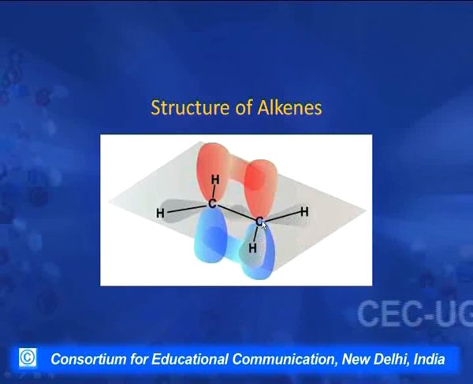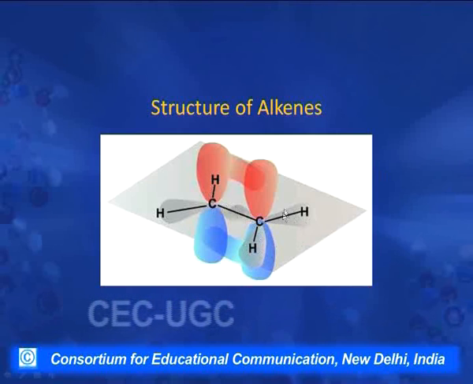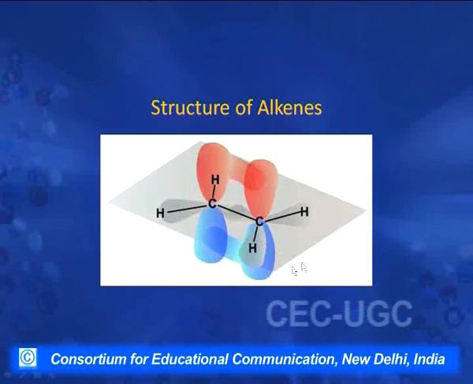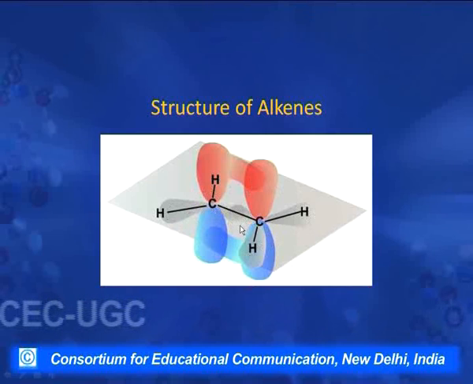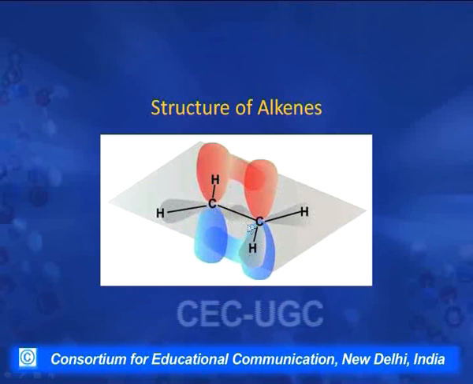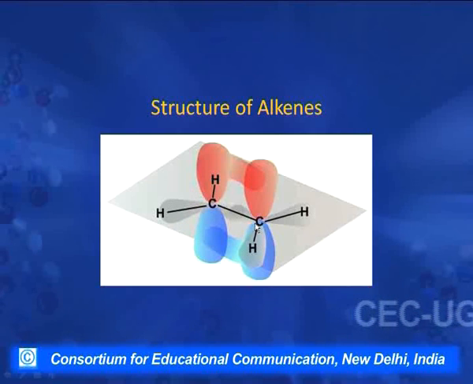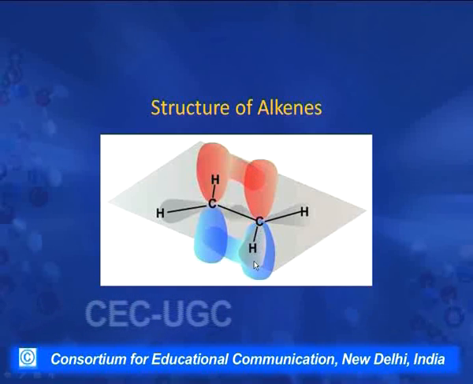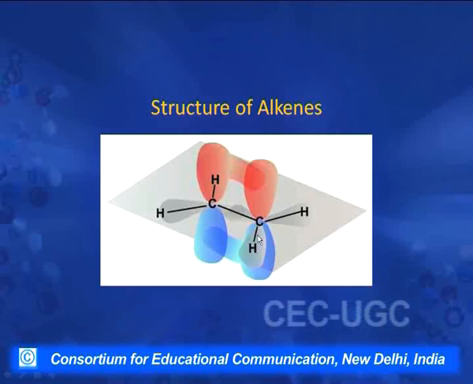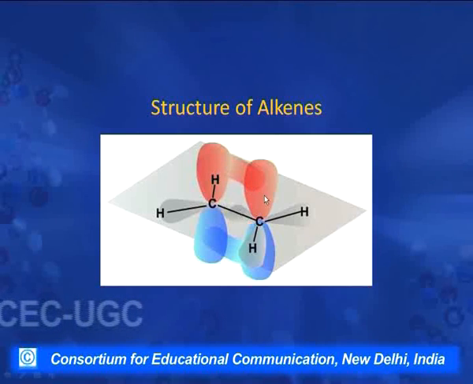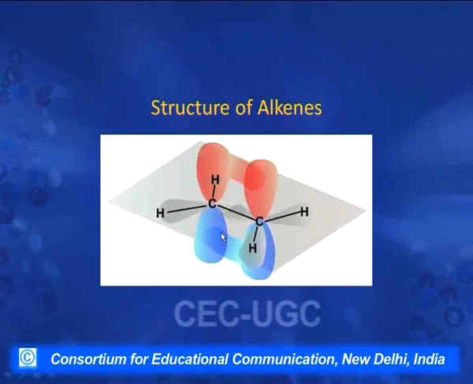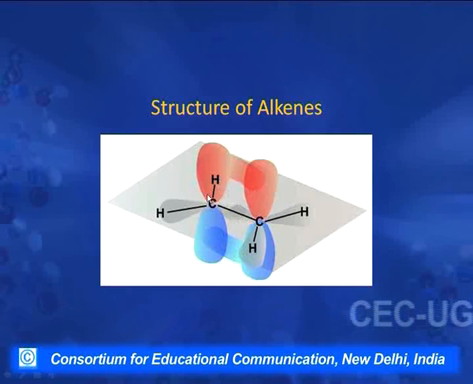But these 6 atoms, carbon, carbon and the substituent on this and the substituent on this, come in one plane, which is shown here with the help of this gray board. This part of the molecule is in one plane. Now, the one p orbital of each carbon that has not taken part in hybridization has its lobes above and below this plane. They are perpendicular to this plane. And now, these two p orbitals of the two carbons overlap sideways to form a pi bond between these two carbon atoms.